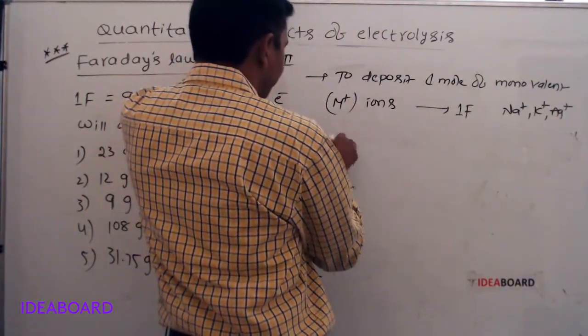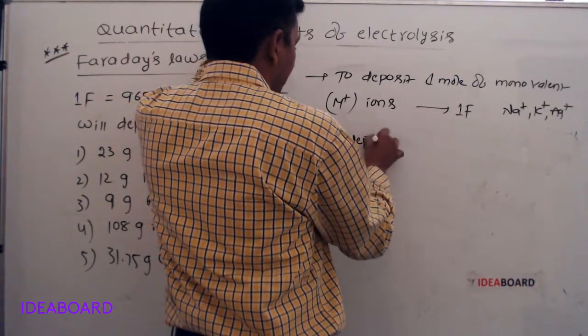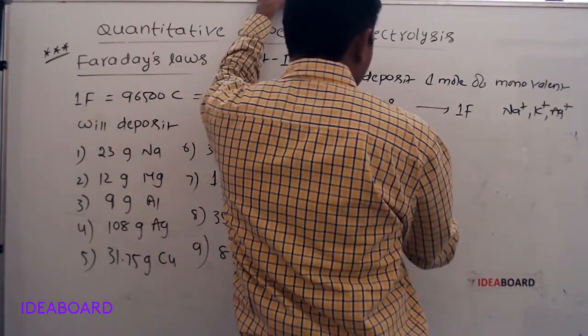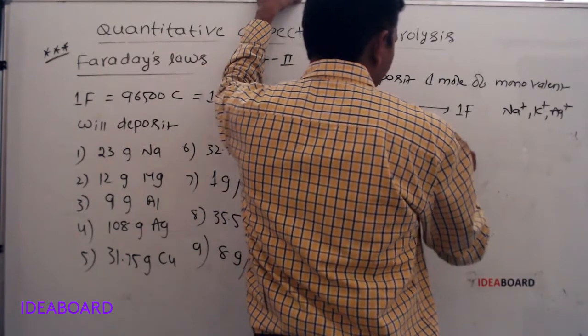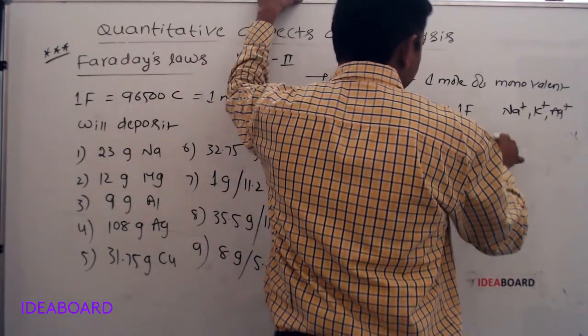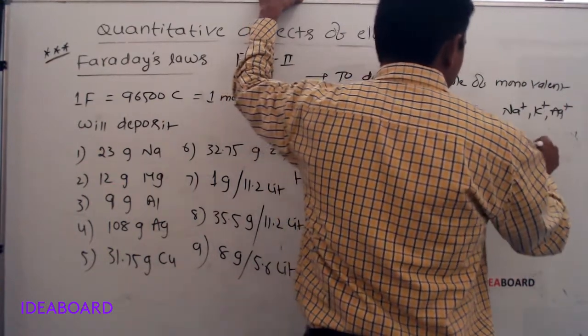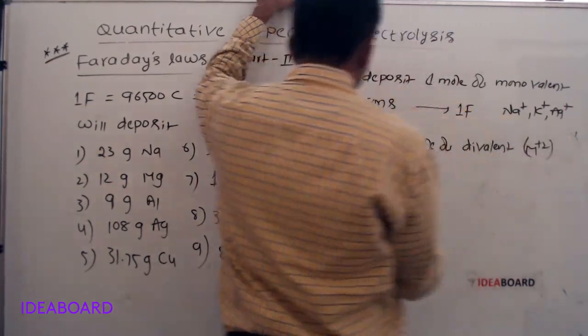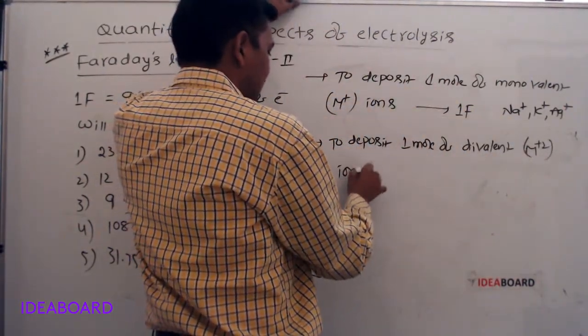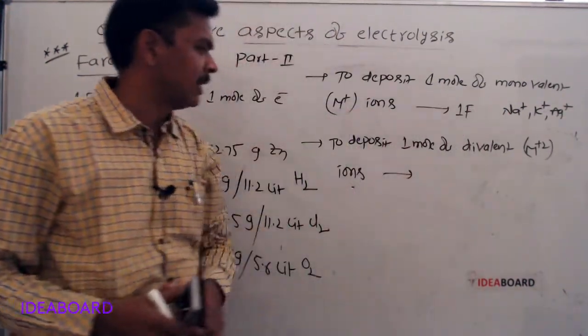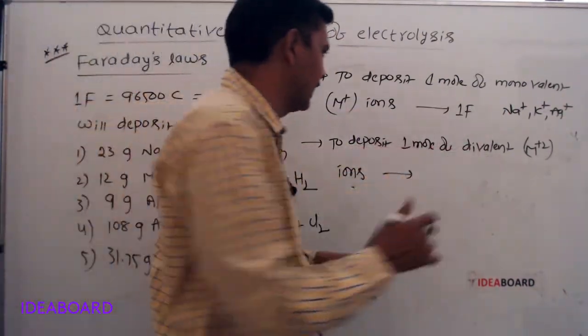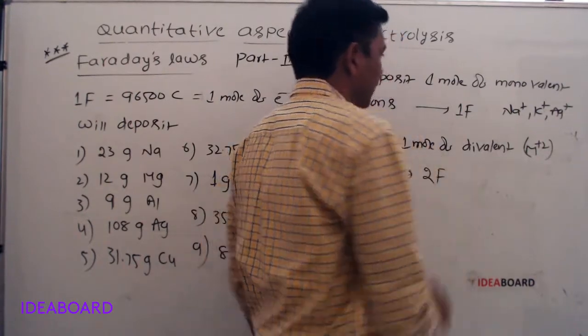To deposit 1 mole of divalent ions, how many Faradays will be required? 2 Faradays will be required.